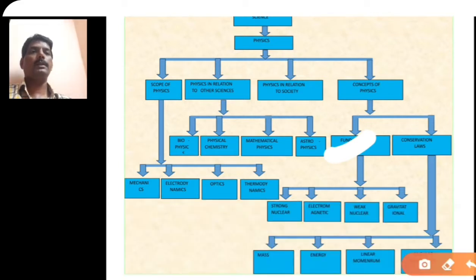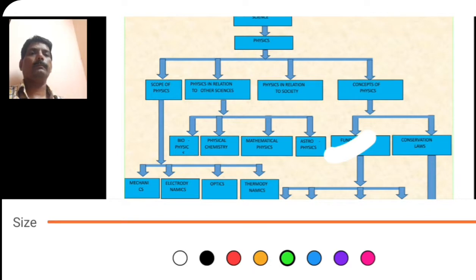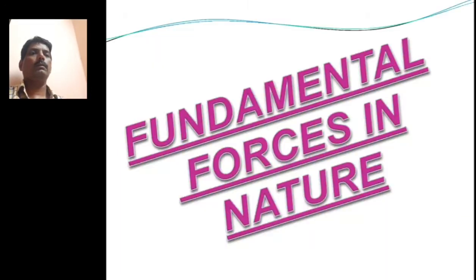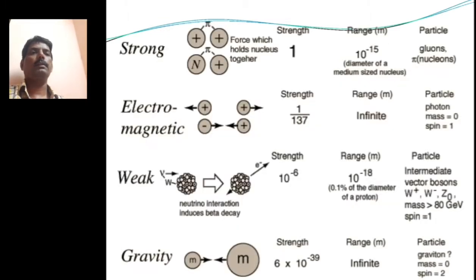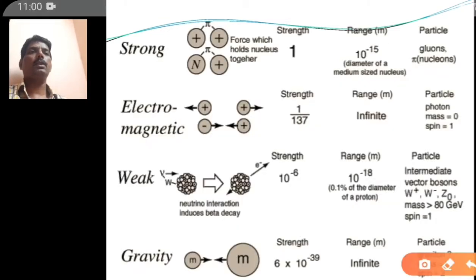The fundamental forces are the strong nuclear force, the weak nuclear force, the electromagnetic force, and the gravitational force. These four points we have to see here. So, the fundamental forces in nature: the first one is the strong force, then the electromagnetic one, then the weak nuclear force and the gravitational force.